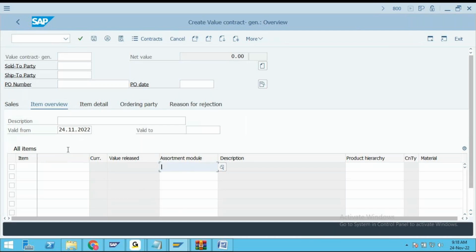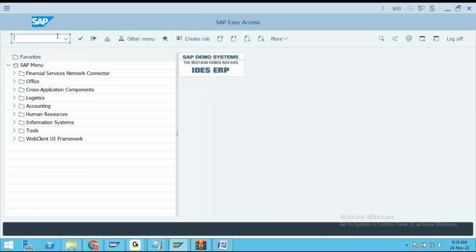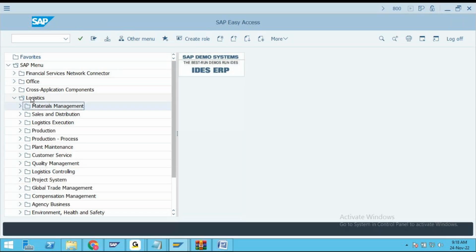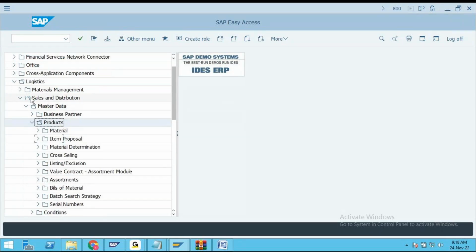See the screen. Logistics, Sales and Distribution, Master Data, Products, Assortment, Value Contract, Assortment Module. So that is the transaction code: WSV2 create. WSV2 create is the transaction code by which we can create the assortment module.